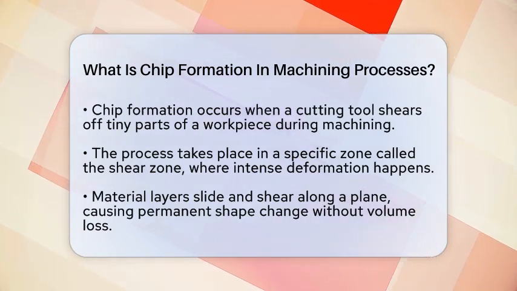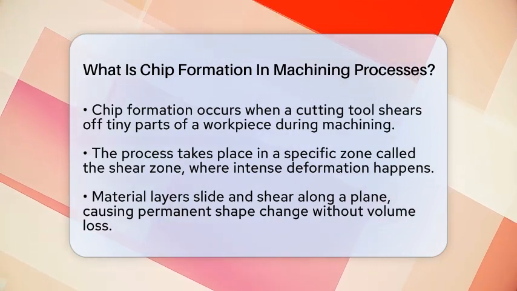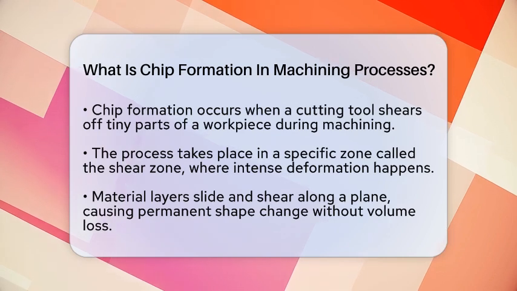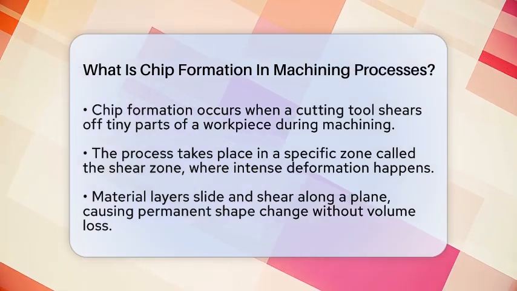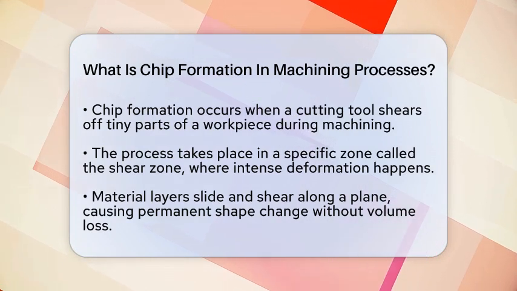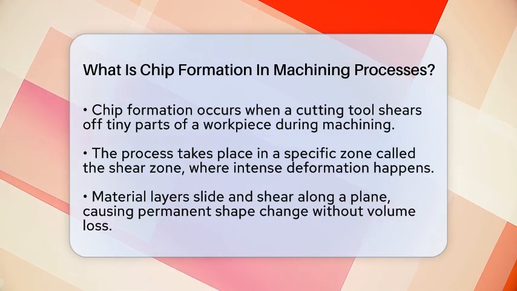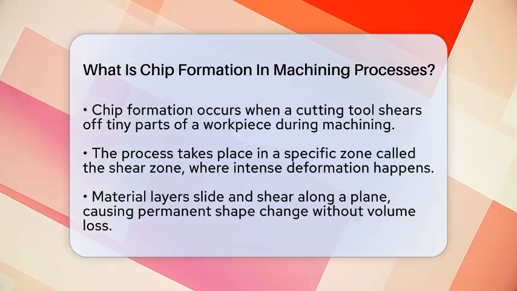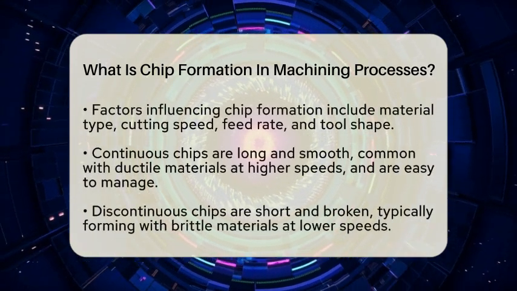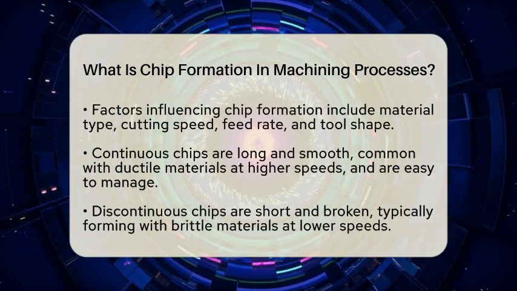It happens in a specific zone called the shear zone, where the material undergoes intense deformation. As the tool presses into the workpiece, layers of material are forced to slide and shear along a plane, which causes the material to change shape permanently without changing volume. The way chips form depends on many factors like the material type, cutting speed, feed rate, and the shape of the cutting tool. There are different types of chips that can form during machining.